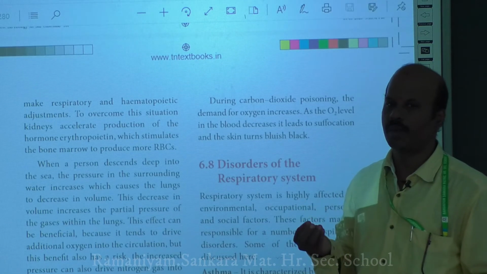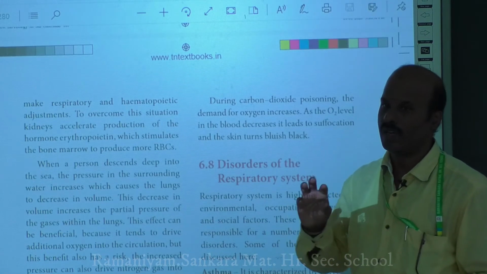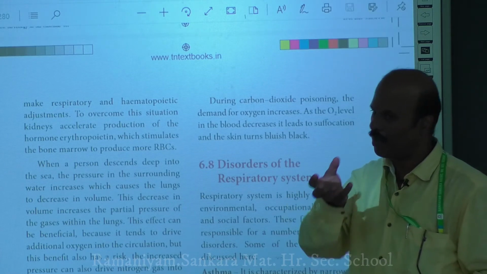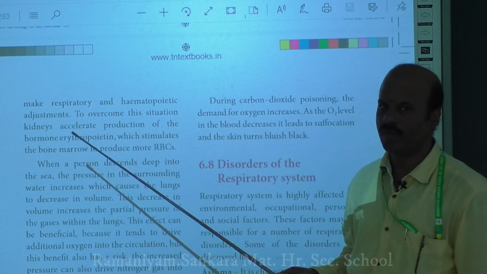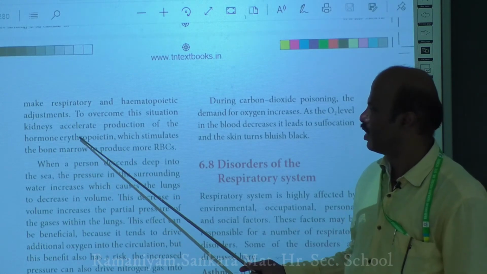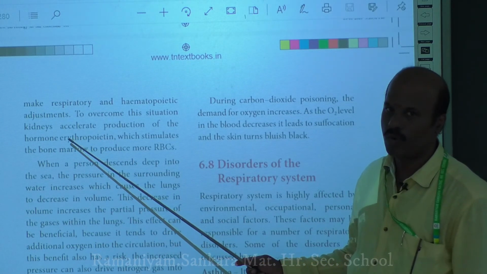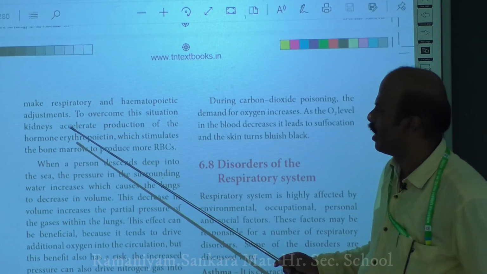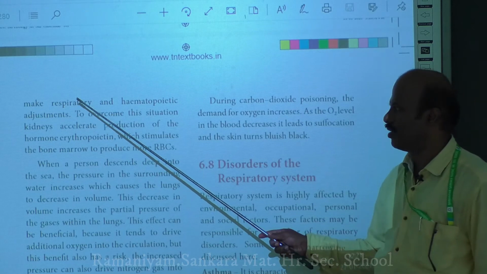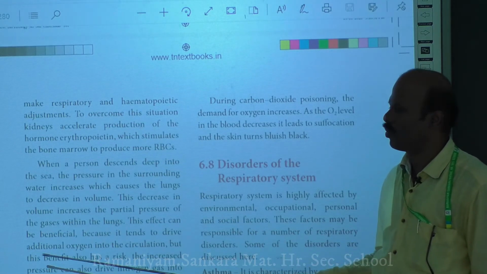So one way is that though the oxygen level is very low, the body will compensate by producing more red blood cells, and the more red blood cells are produced by the stimulation of the erythropoietin hormone on the bone marrow. In this way, the person will be able to make adjustments in a respiratory and hematopoietic manner.